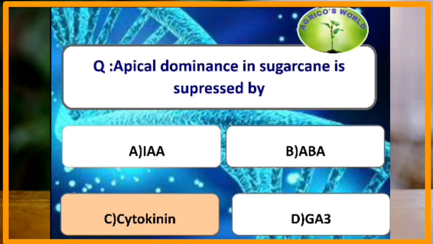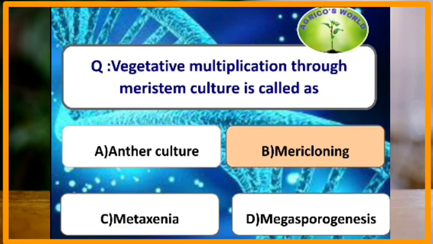Apical dominance in sugarcane is suppressed by. Apical dominance in sugarcane is suppressed by the plant growth hormone cytokinin. Vegetative multiplication through meristems is called as. Vegetative multiplication through meristem culture is mericloning.